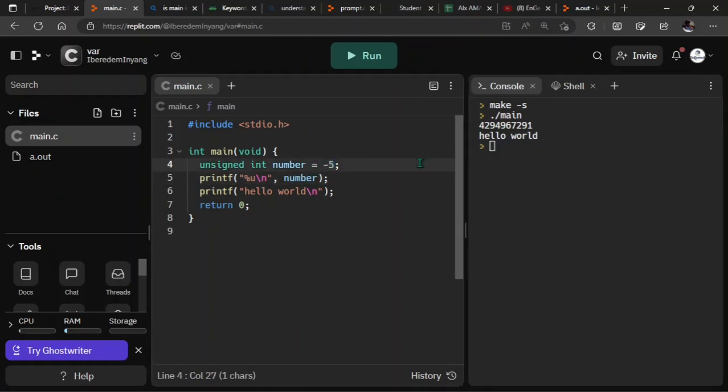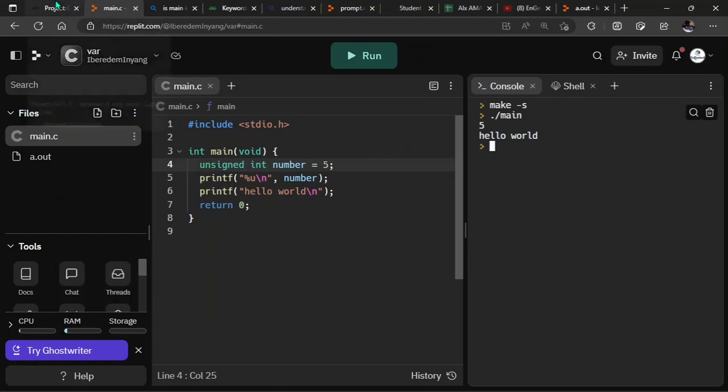So if I say let's say 5 normally without that sign, it's going to print the 5 for me. You can see we have 5. So that's the basic difference between signed integer and unsigned integer.